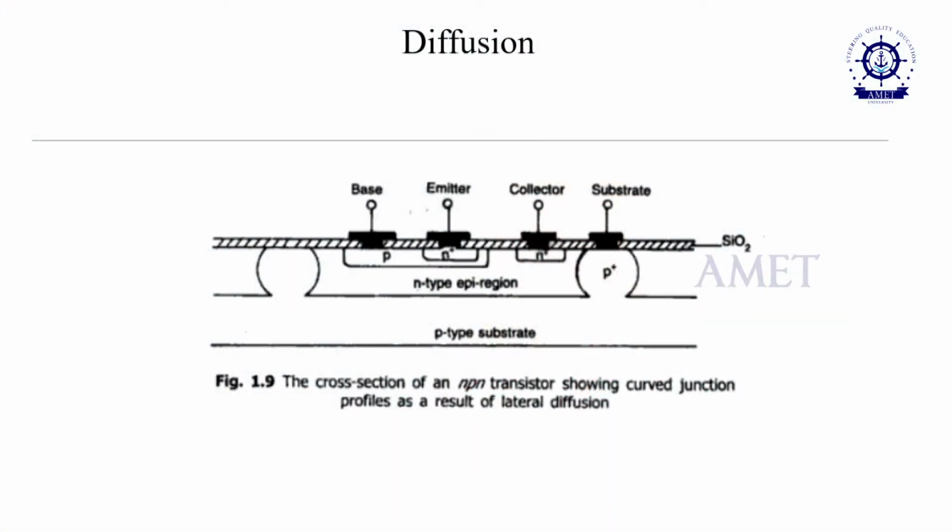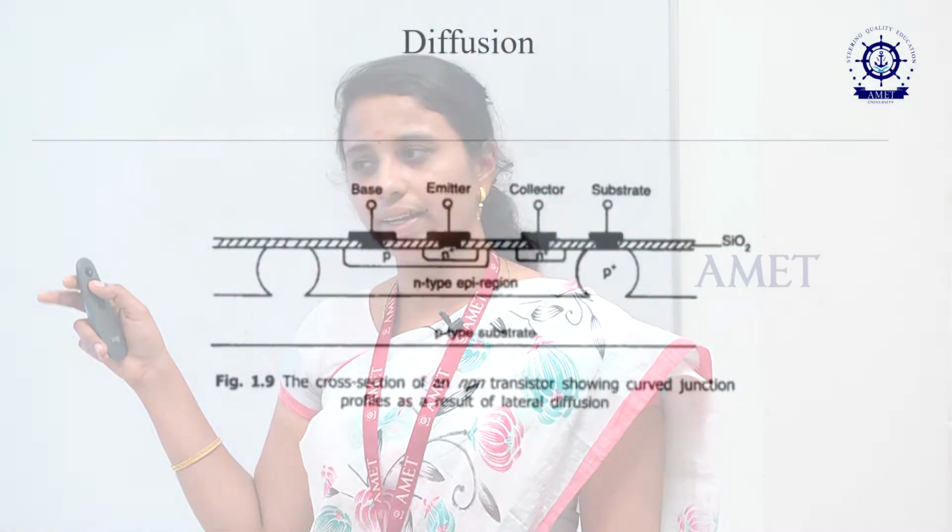The next one is the diffusion process. Why do we go for the diffusion process? We need to create some regions: the base region, emitter region, collector region and substrate region. For each IC we have these regions. In diffusion, some doping, some impurities are inserted into the diffusion region. The atoms go inside the region, and we use it for the base region, emitter, collector and substrate.